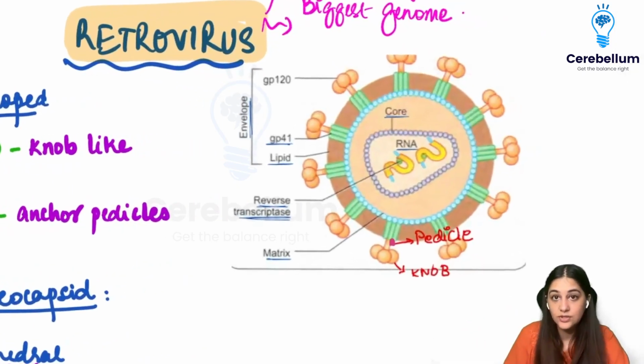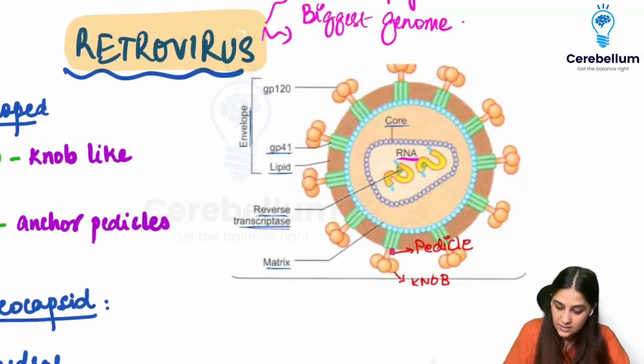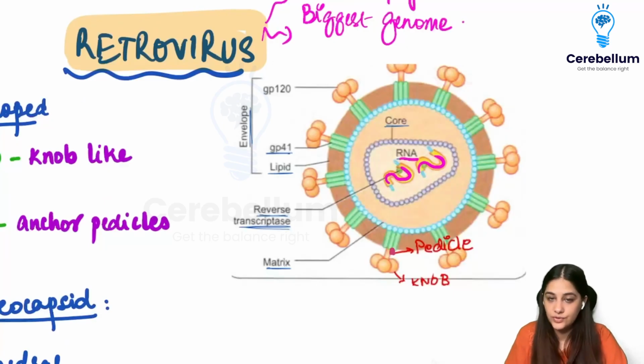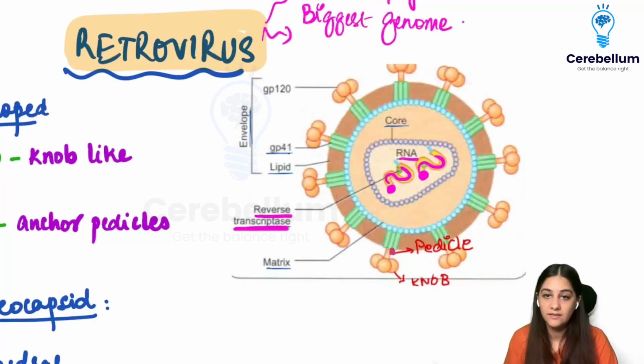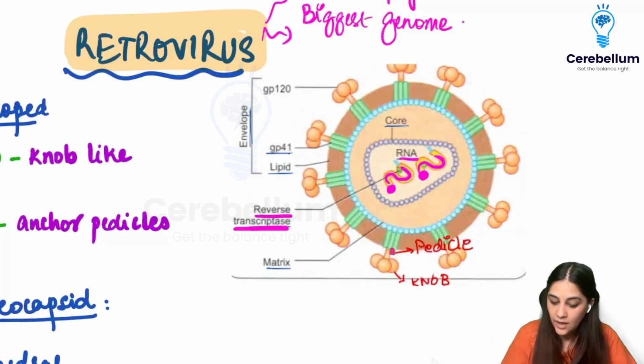Now, if we see the structure of the retrovirus, it is a single-stranded virus, but it contains two strands, right? Then we have a knob-like structure on it, and this is called the reverse transcriptase. Because it is an RNA virus, it cannot get integrated into the human DNA. So, with the help of this reverse transcriptase, it first reverses itself and becomes a DNA virus, and then it integrates into our host DNA. Now, on the surface of it, it contains an envelope.